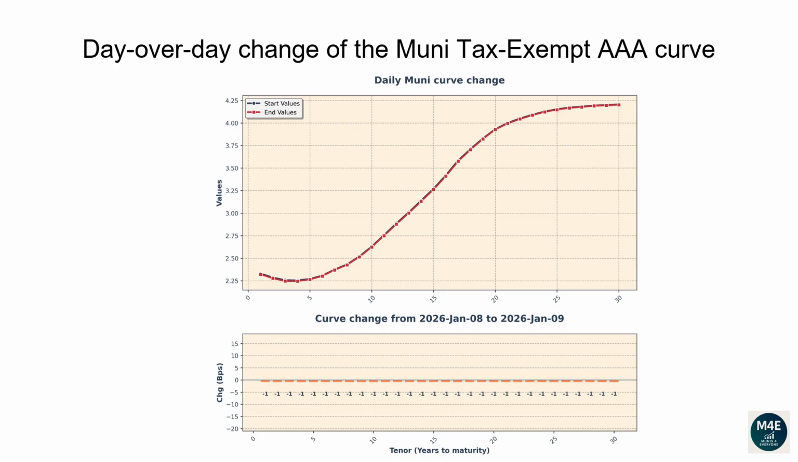The 2-year tenor changed -2 basis points. The 5-year tenor changed 0 basis points. The 10-year tenor changed 1 basis point. The 20-year tenor changed 1 basis point. The 30-year tenor changed 1 basis point.